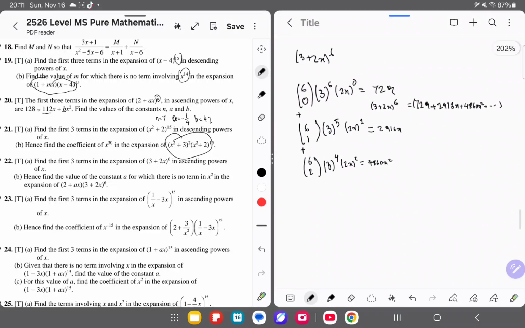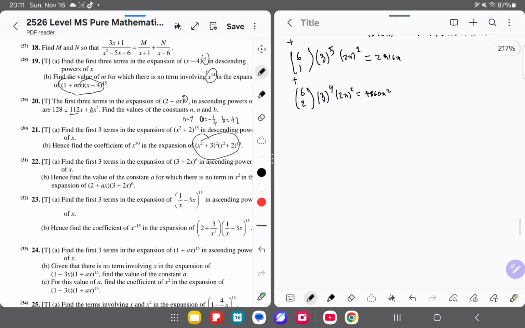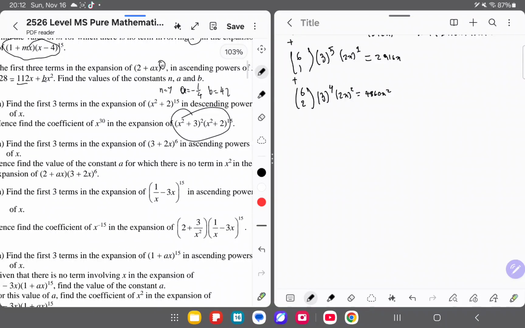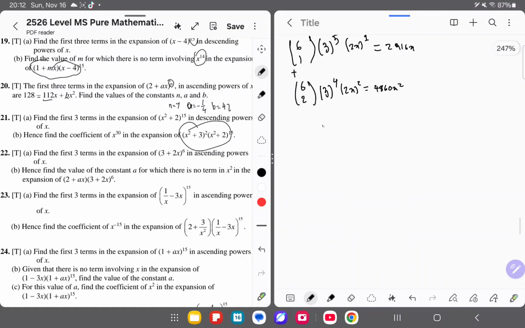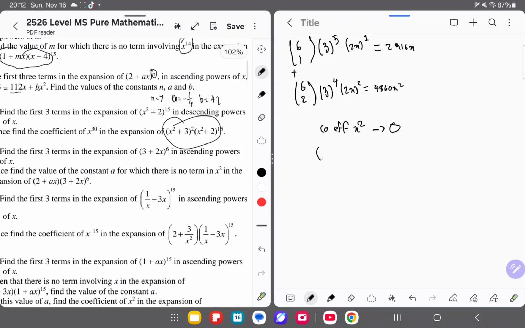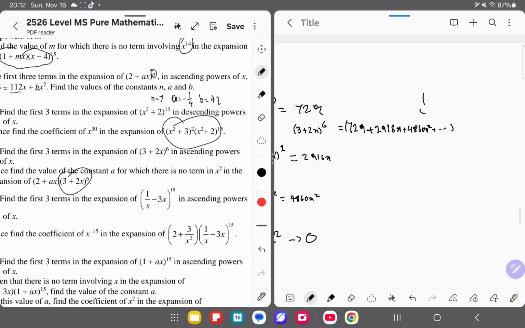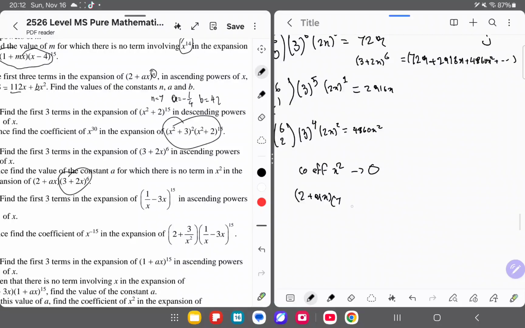Okay, so we've solved part A. Now part B. Hence find the value of the constant a for which there's no term in x to the power of 2, meaning the coefficient of x squared is 0. Okay, so here we have 2 plus ax, and this here, which we already have the expansion of right here, so we'll just copy it down.